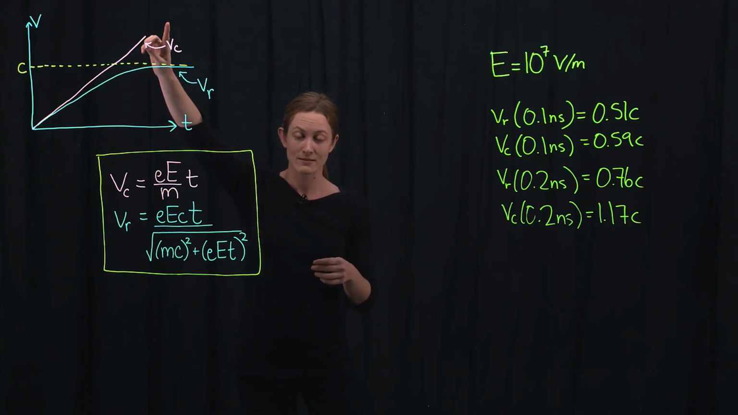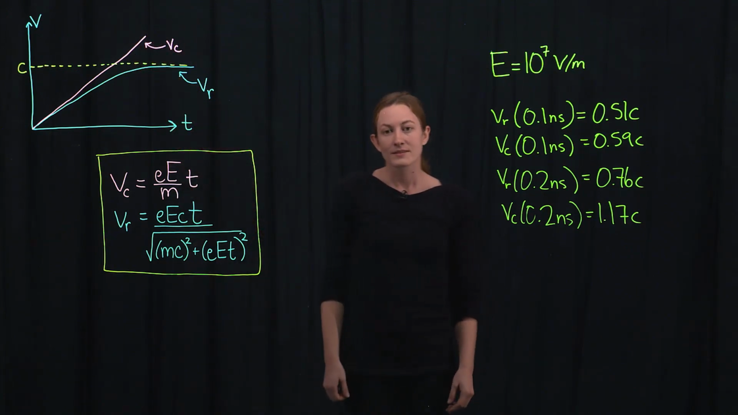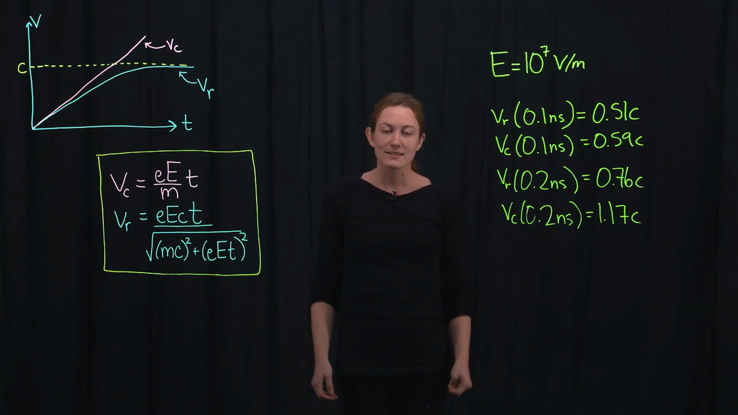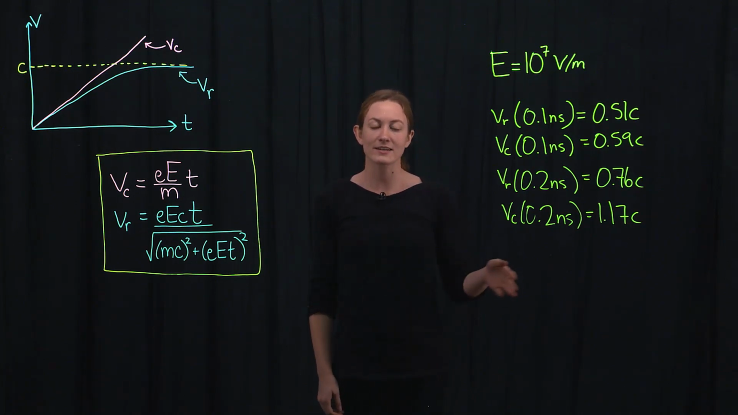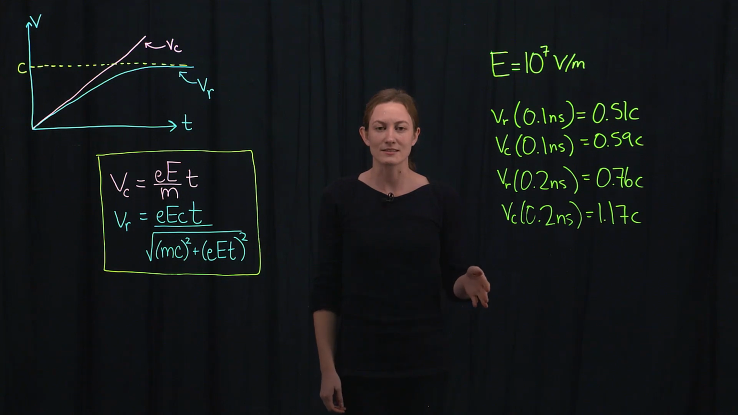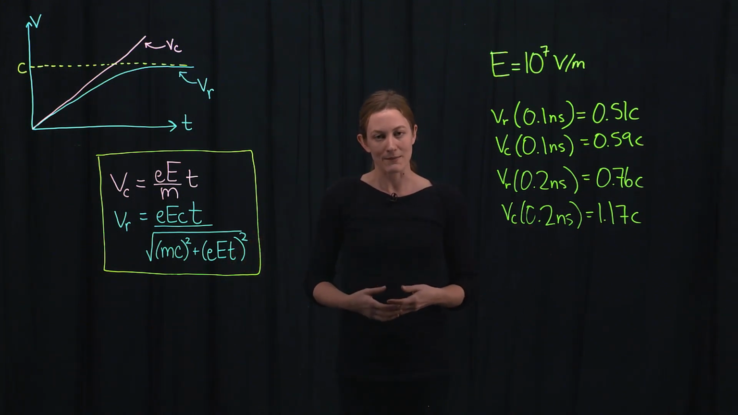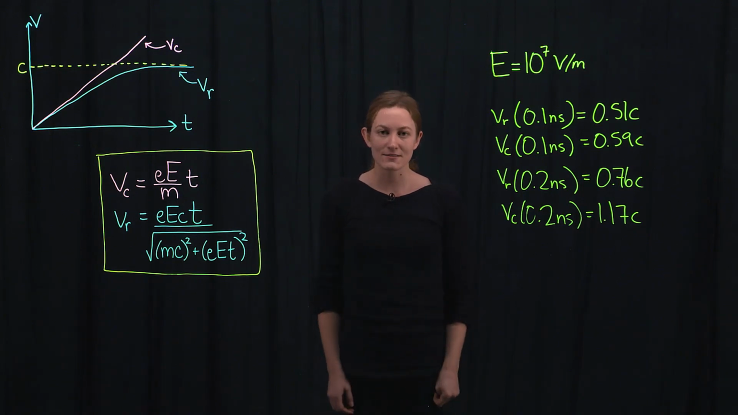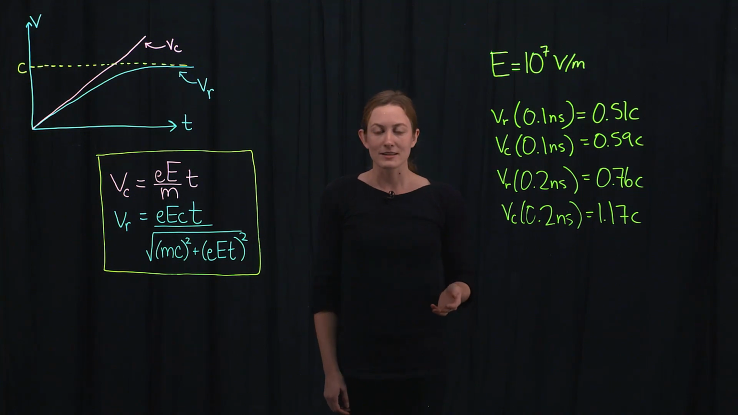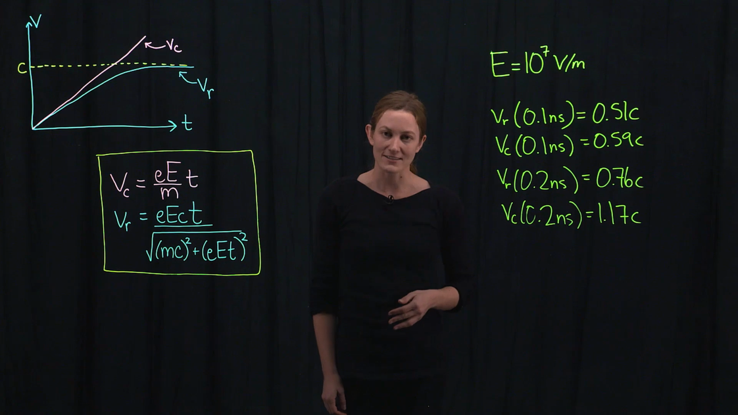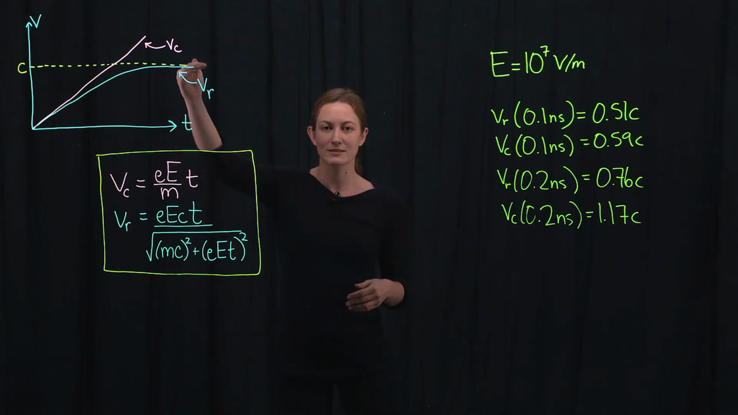So after just 2/10 of a nanosecond, classically, we would have predicted the electron to already be faster than the speed of light. Now, this experiment has been done. Scientists accelerate electrons through large potential differences to very large speeds, and then smash them together to understand subatomic structure. Scientists at Stanford at the Linear Accelerator have done this experiment and shown that the electrons, although they get very, very, very fast, they never quite reach the speed of light.